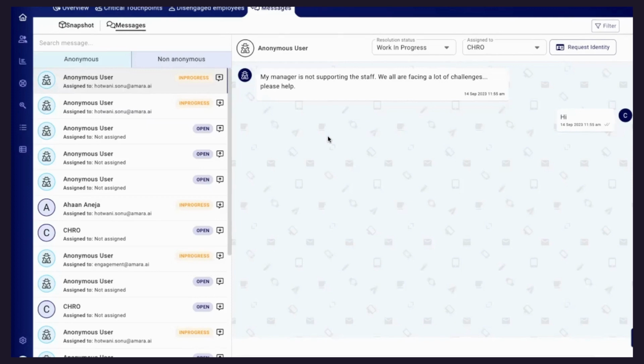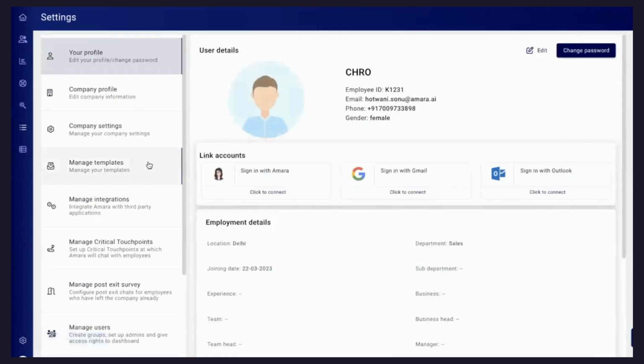So when Amara goes live, employees start interacting with Amara, they share their concerns. But if there's a silence of, let's say, 3-4 months and we're not responding to employees or not resolving the concern, after 3 months or 6 months, they will stop interacting with Amara. So it is sort of a collaborative effort wherein we have to make sure that if there is a genuine concern, we should try to resolve it. At least acknowledge the messages that we are receiving, that hey, we have read your message and we're working on it. Acknowledgement is also very important at times. So this is briefly about Amara, and I would like to cover a few important things.